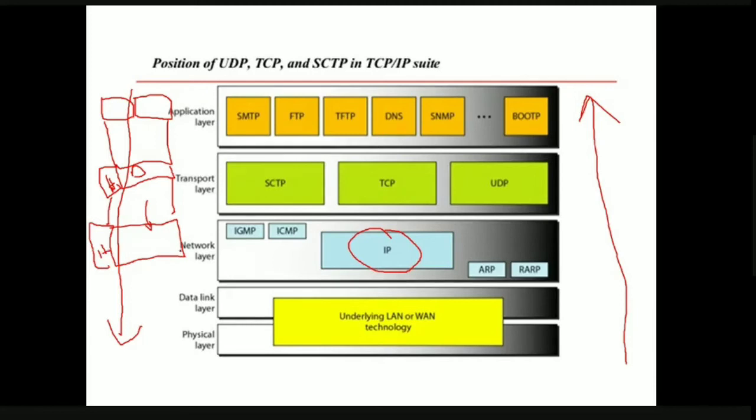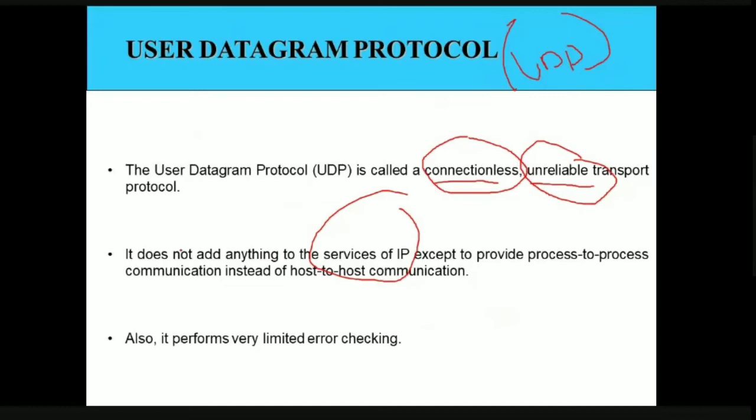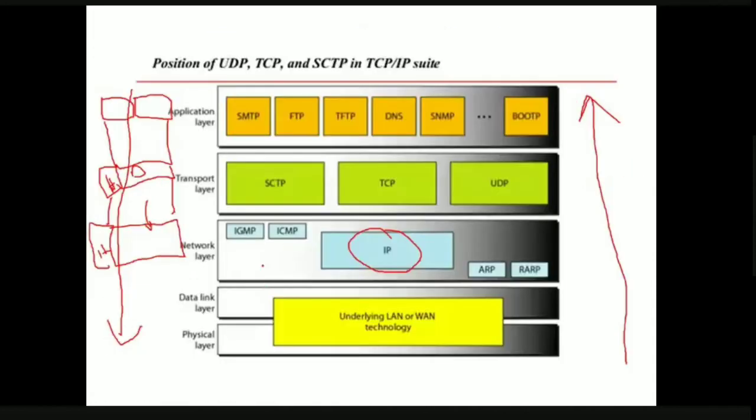Now why are we discussing this? If you see in the user datagram protocol, this UDP protocol will not add anything to the services of IP. The data will be coming from the application to the transport layer and from the transport layer to the network layer. If we are going to use the UDP protocol at the transport layer, after adding its header, the packet will come to the network layer.